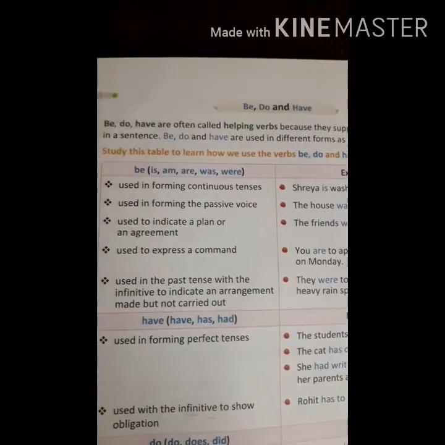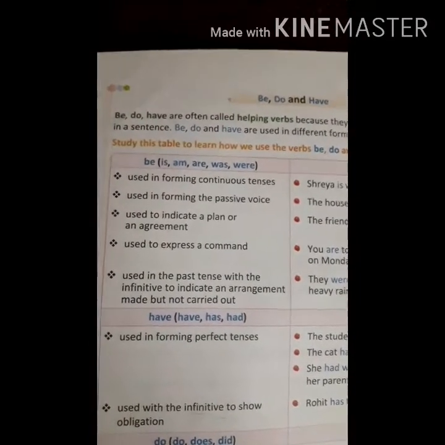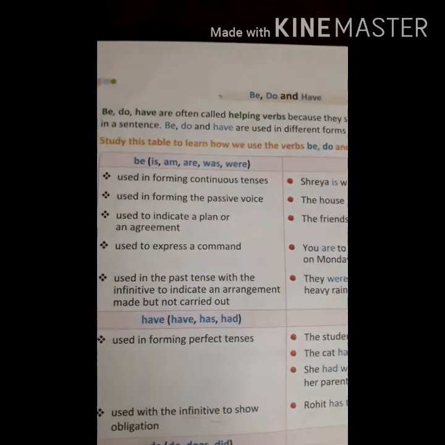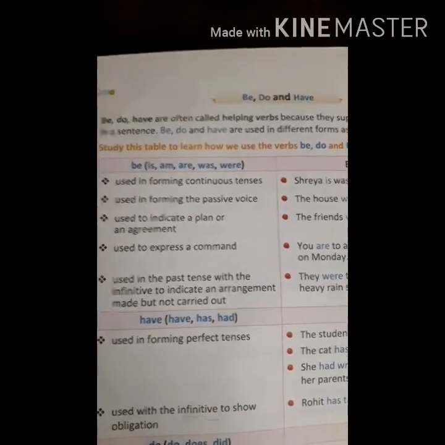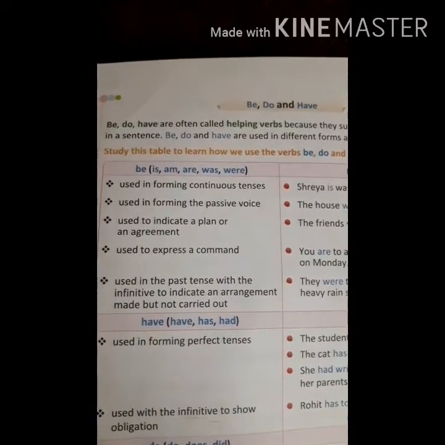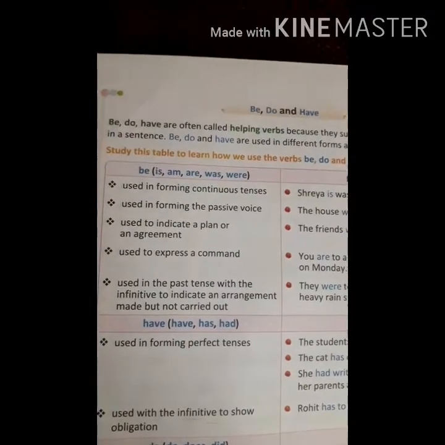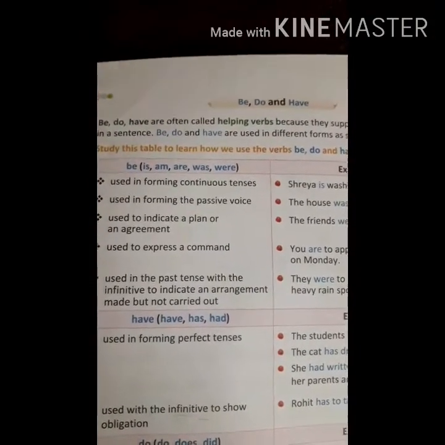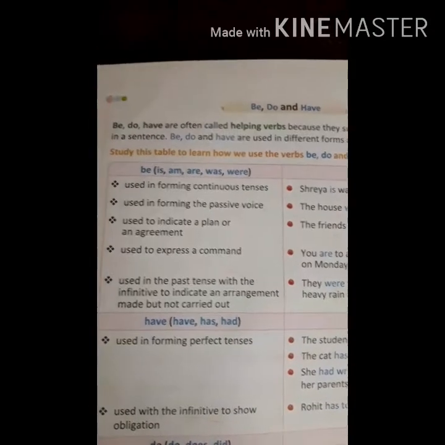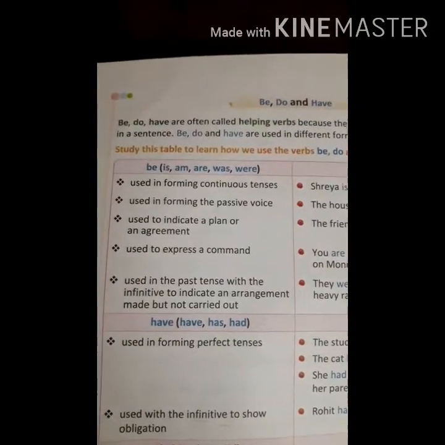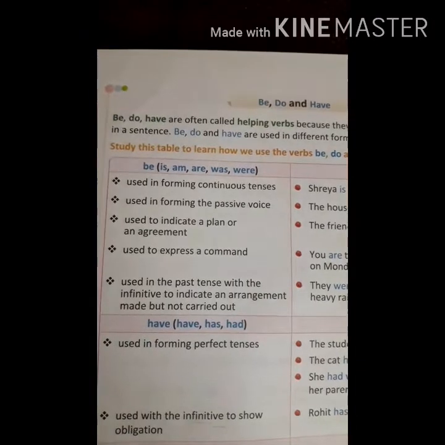Whenever we are saying that my mother is cooking food, so "my mother is cooking food" is in present continuous tense. Similarly, "the children were playing football" is again continuous tense, that is past continuous tense. So the first point is